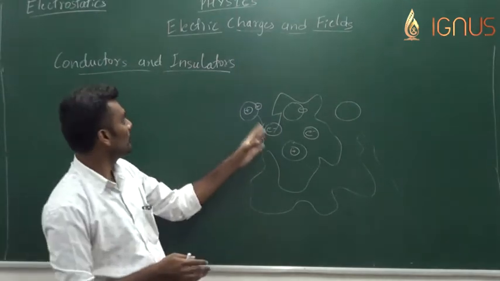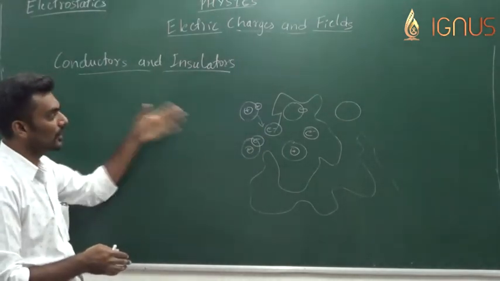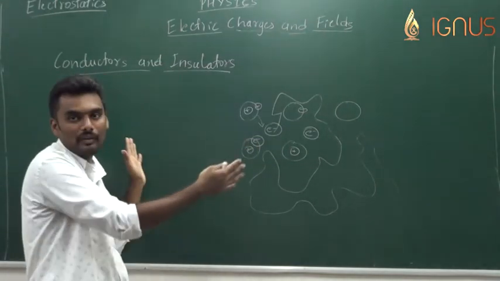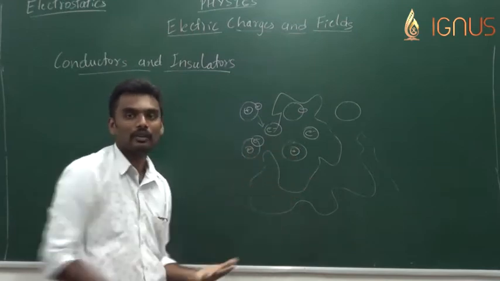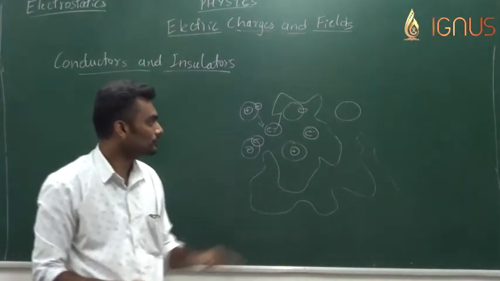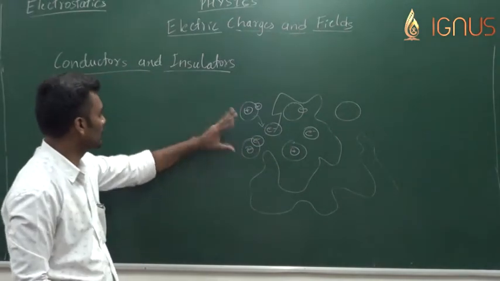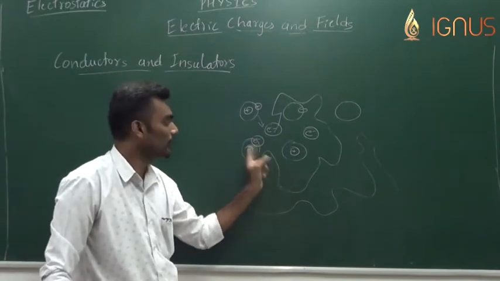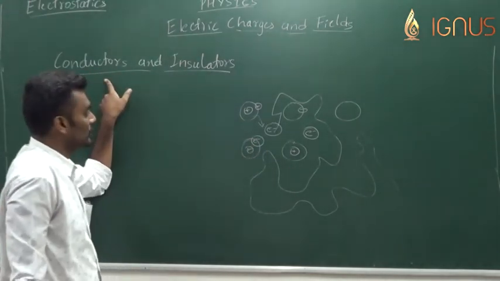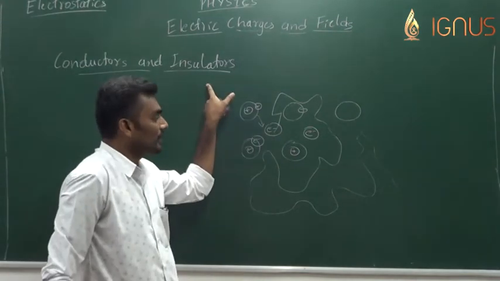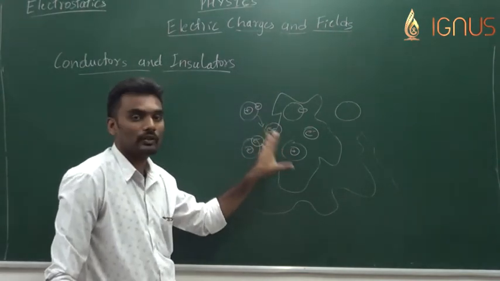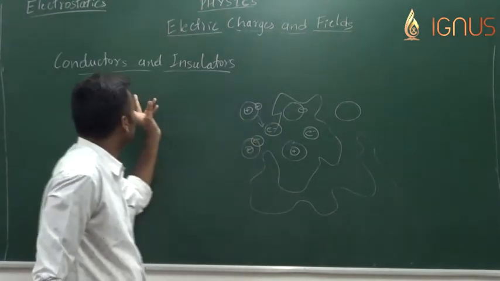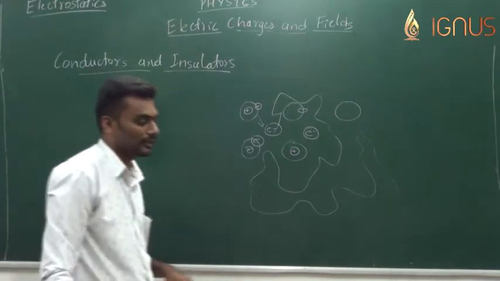That is what makes them conductors, because these electrons themselves carry the energy when a potential difference is applied and they start to move, and that is what electric current is. We'll discuss that later. For now, the basic difference is that electrons are free to move in the interatomic space in conductors, and in insulators there are no such free electrons. It's only the electrons which are stuck to their parent nuclei. So this is the basic difference between conductors and insulators.